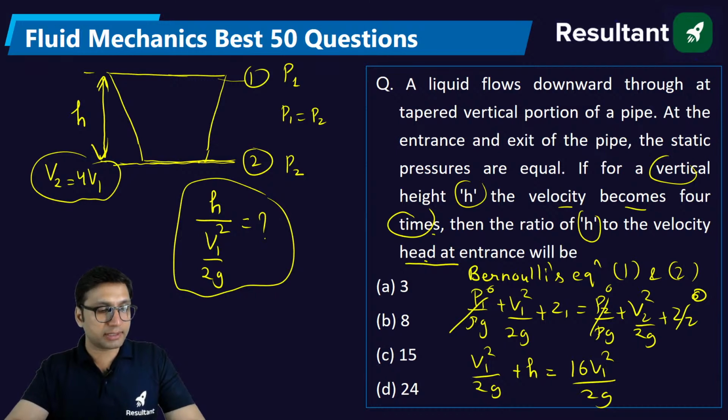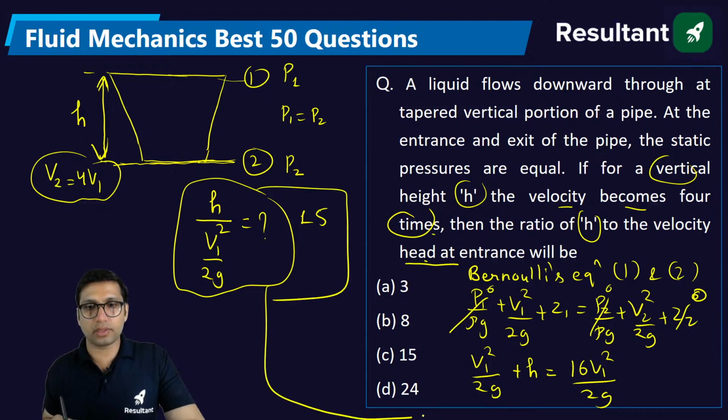So when you solve this, this will obviously be 15. Just solve this equation. If you solve this equation, you will get h by v1 square by 2g is equal to 15. So the right answer is option C. Clear? Is it clear to everyone?